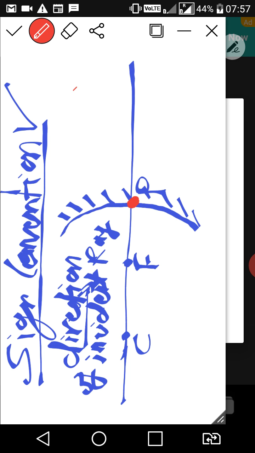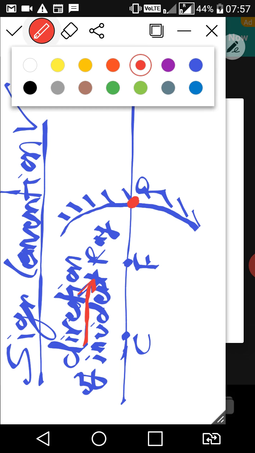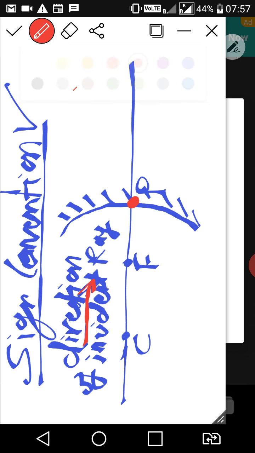Okay class? Okay, so I have mentioned this is the direction of incident ray, right? And first point of this sign convention is what? All direction must measure from the pole. All direction must measure from the pole, right class?